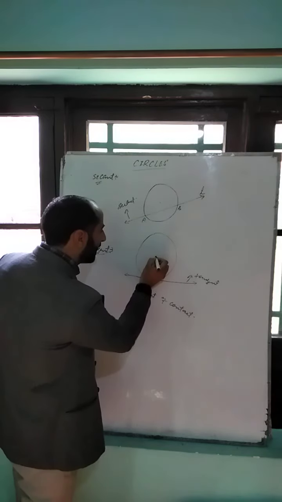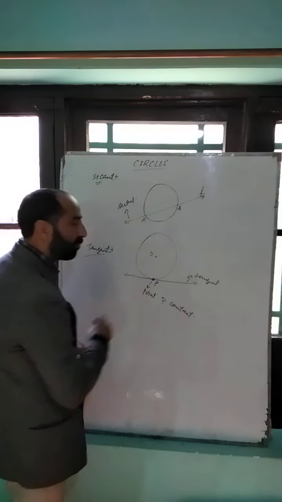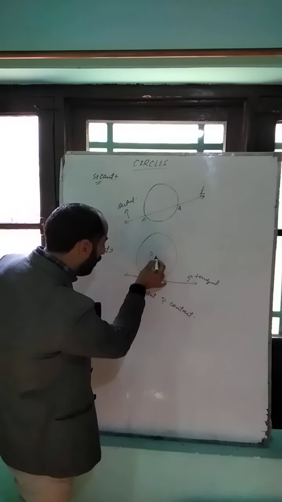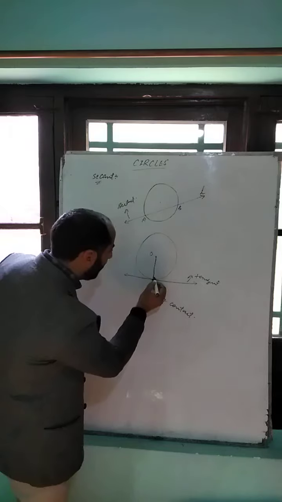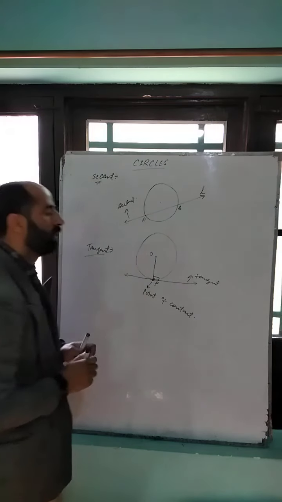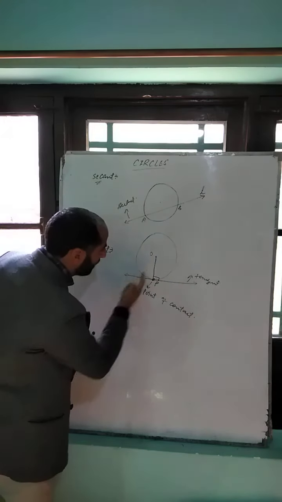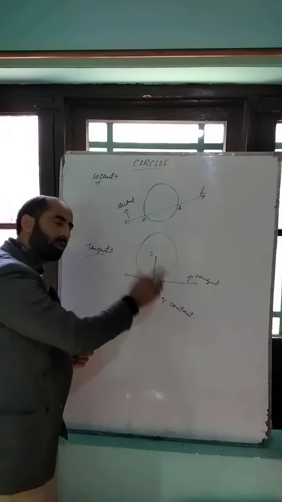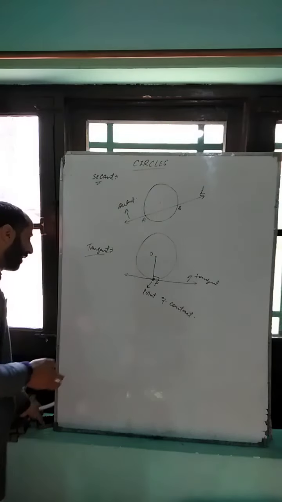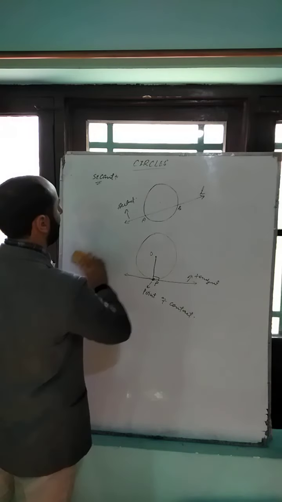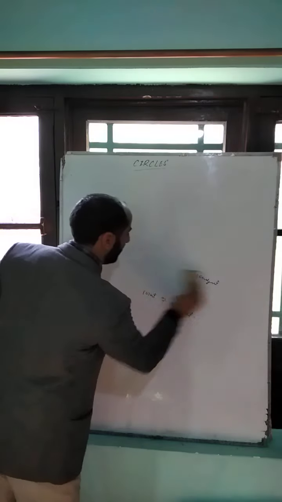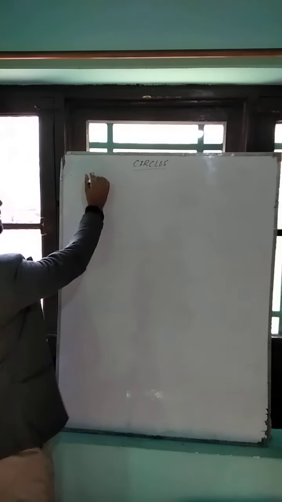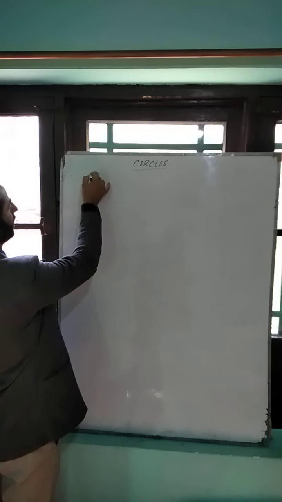If we take here O as center, P as point of contact, and we join OP, clearly OP is the radius and OP is perpendicular to the line L, or we can say the tangent is perpendicular to the radius at the point of contact. There is a theorem in class 10th, and also another theorem which I will discuss here. I will give just a statement of that theorem. That is a very important theorem.